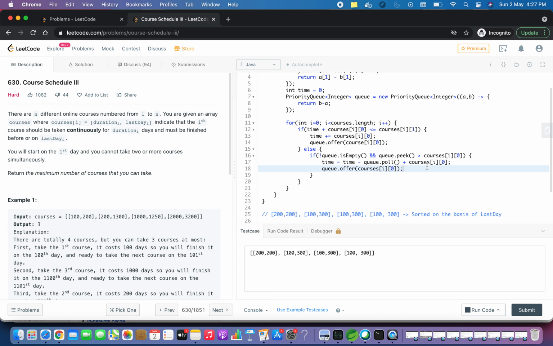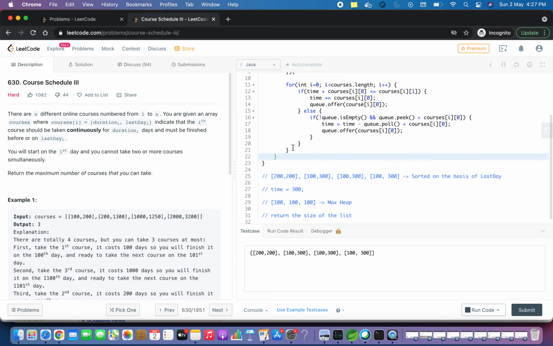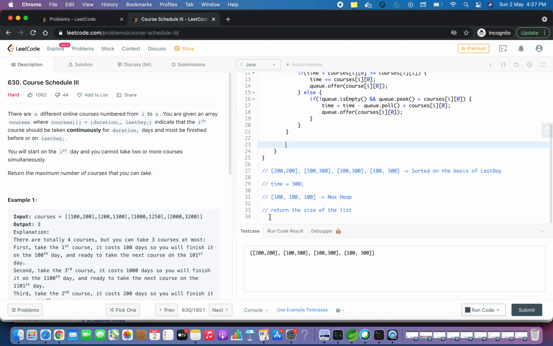Now that's it. Let us return our answer. So what will be our answer? Our answer will be the size of the list, so q.size will return it. I should also use the return keyword.